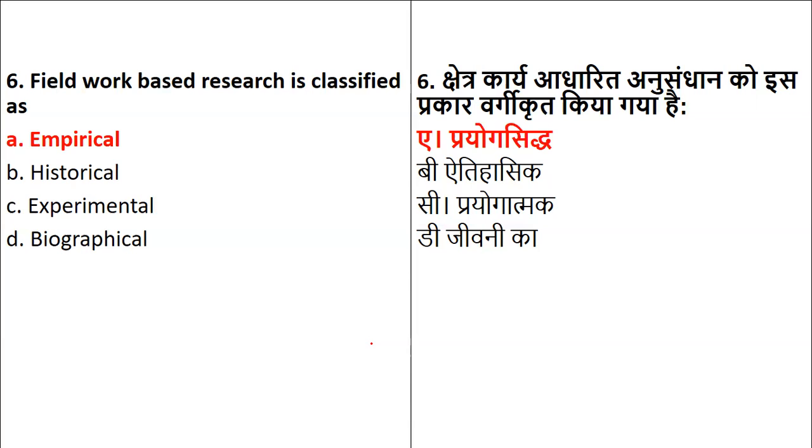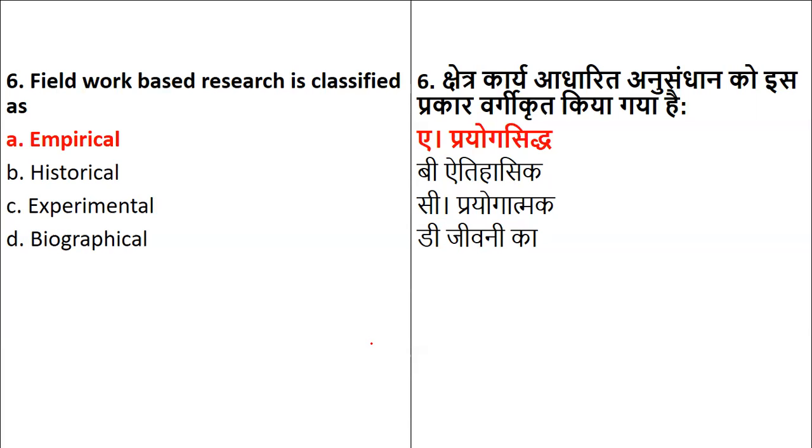Now see, why will we not select experimental, and why will we go for empirical? Empirical research is that research wherein you have real life examples or samples, or a population to be studied. So that is real life, so it is called as empirical.